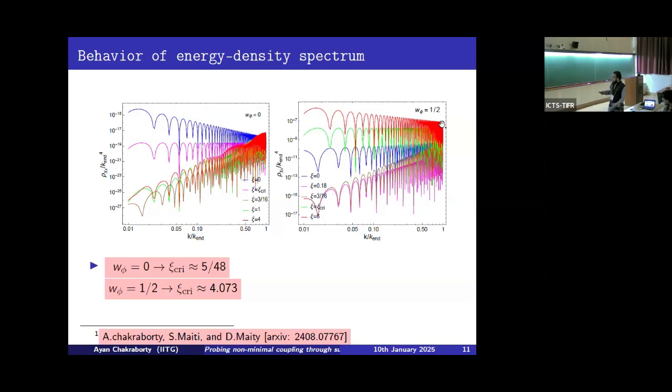And for omega phi equal to half, we see that for xi equal to 0, unlike the previous case, there is a slightly blue tilted spectrum. If we keep on increasing, the spectrum will remain blue tilted with a slight variation, and at a particular point, that is xi critical, the spectral behavior will be completely scale invariant, and with a further increase, it will remain red tilted. So these interesting features of the energy density spectrum will actually affect the gravitational wave spectrum in the subsequent study.